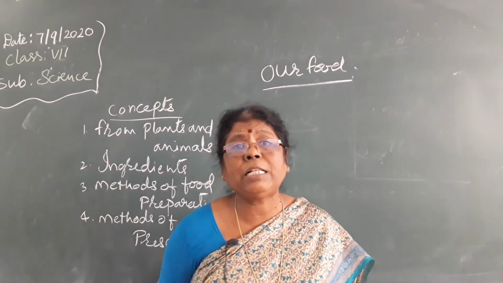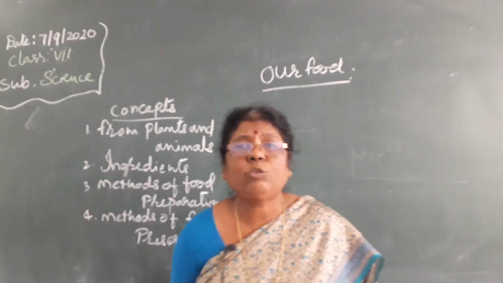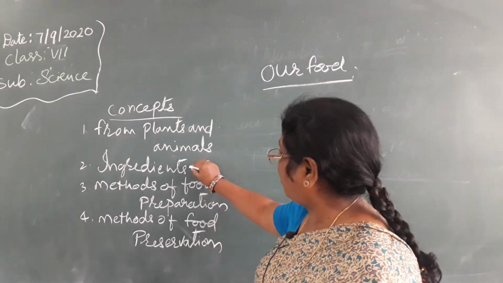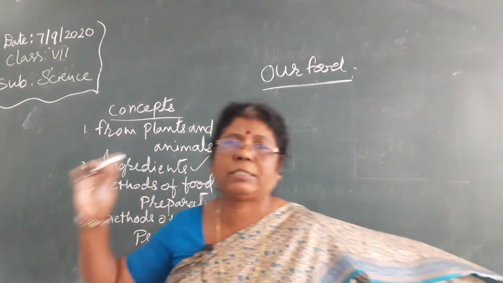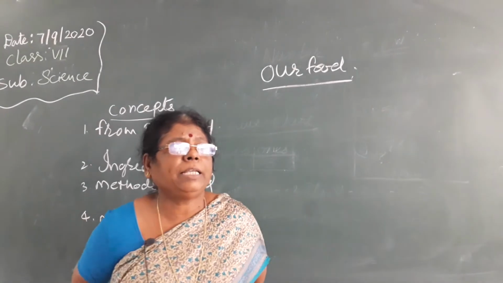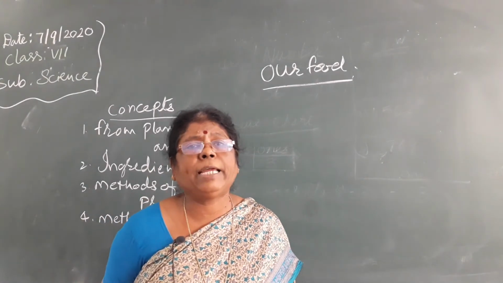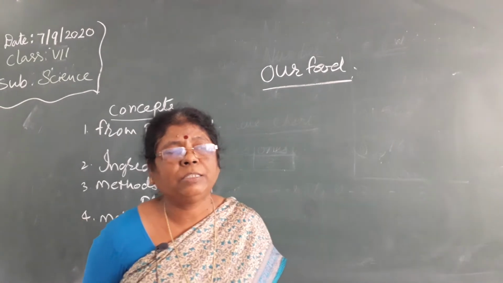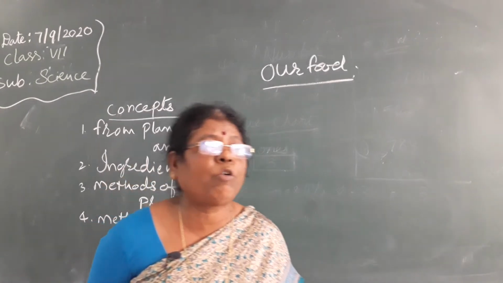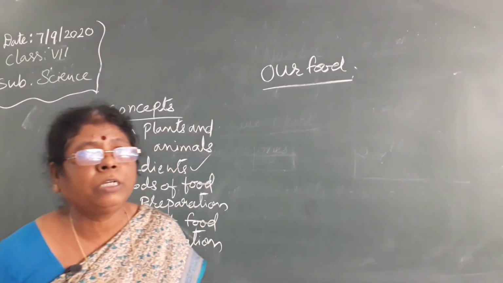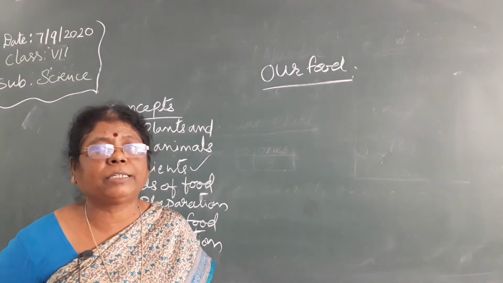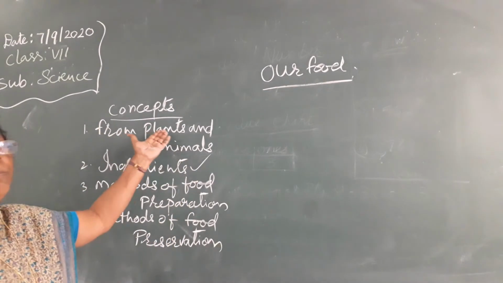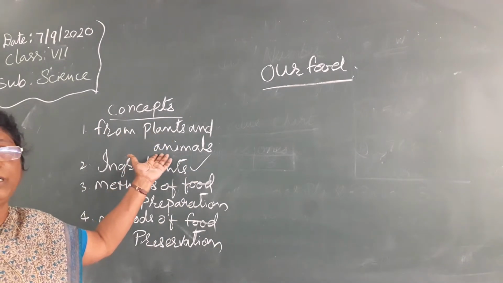So the materials which are required to prepare any recipe are called ingredients. These ingredients we get from plants and animals.